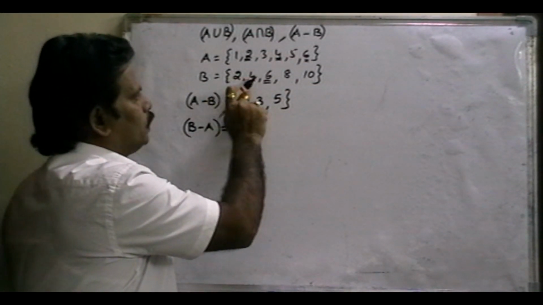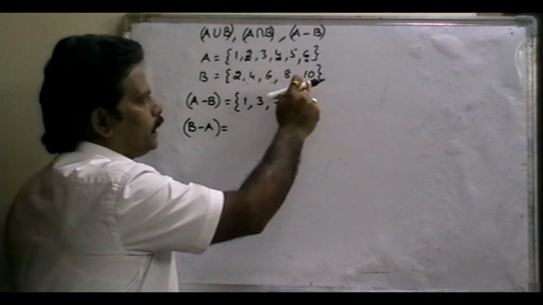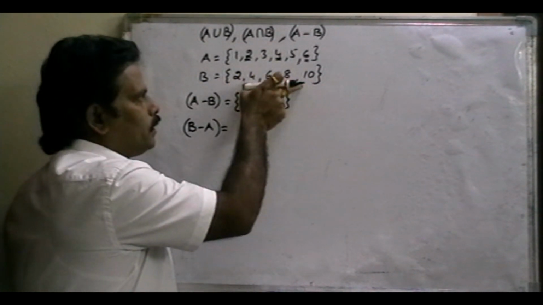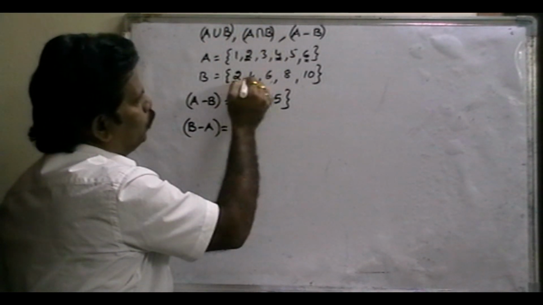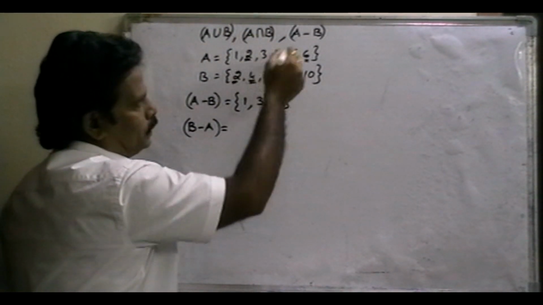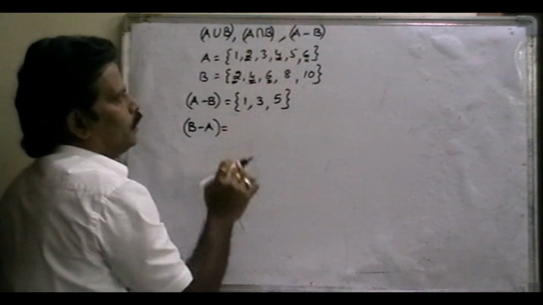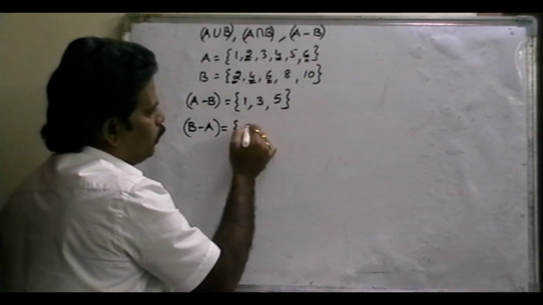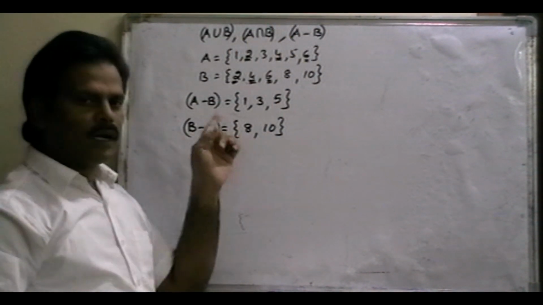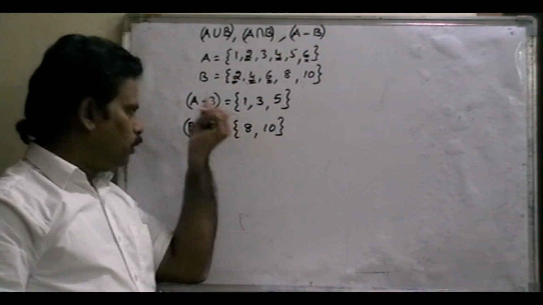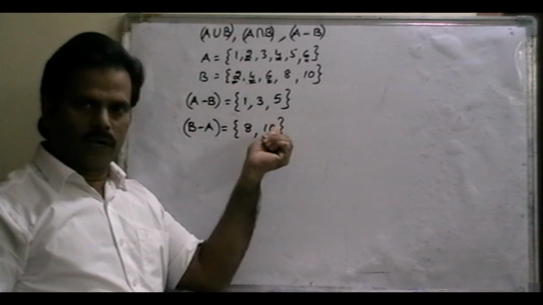In this B set, 2, 4, 6, 8, 10, just remove the A elements. Here, what are the A elements? Again 2, 4, 6 are the A elements. Just remove those. The remaining balance elements are only 8, 10. These are B minus A. That means B minus A is the element which belongs to B but does not belong to A.